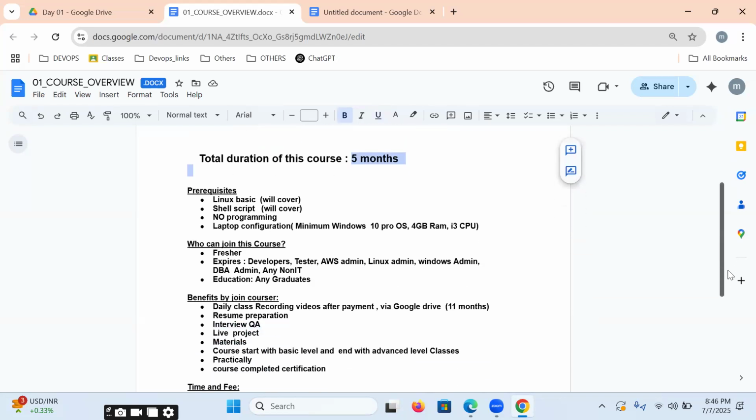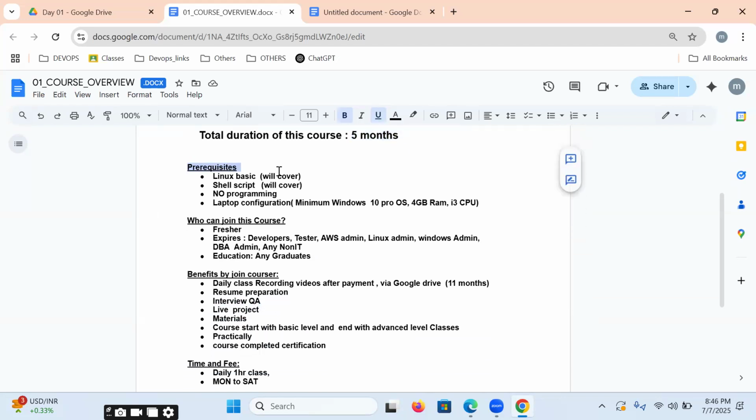But before joining this course, are there any prerequisites? Yes, we have prerequisites. Linux basics is required, that I will cover, don't worry. Shell script is required, that I will cover. So if you know Linux basics and shell script, very good. If you don't know, also very good, because I'm going to cover these two also. But no programming, Java, .NET, Python is not required. If you have already, very good.